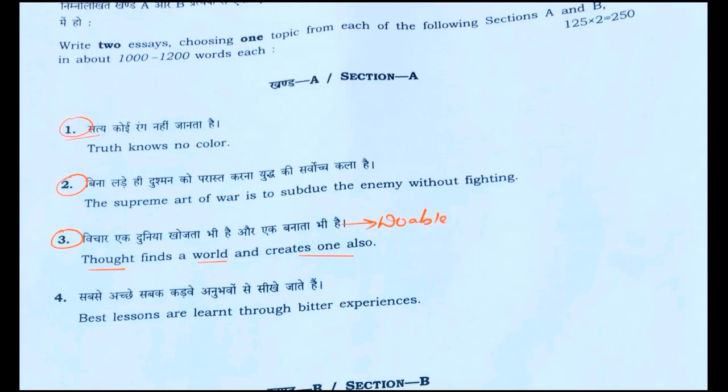Why do I say that? Because there are a lot of examples that can be written for this particular question. If you read it correctly, it says विचार एक दुनिया खोजता है और एक बनाता भी है. Now, in this section, you all know that in the essay there are a lot of examples that need to be quoted, a lot of authors, a lot of big personalities' names need to be quoted. This is the one where you'll get n number of examples.